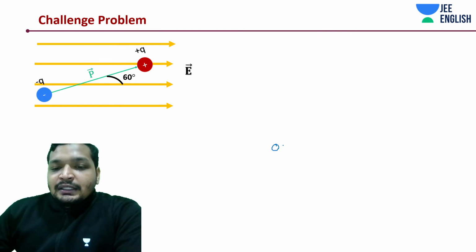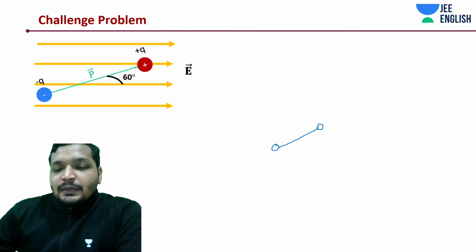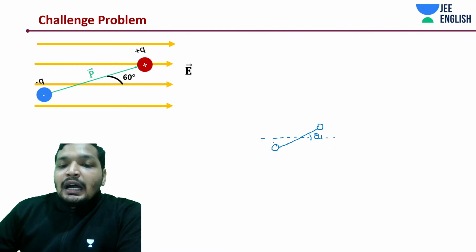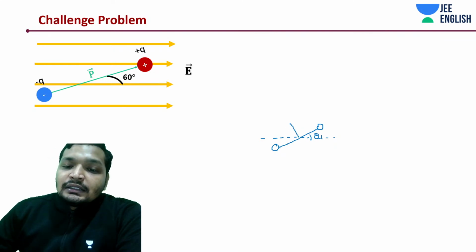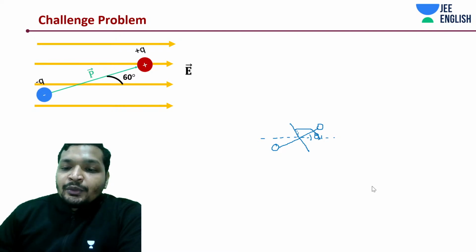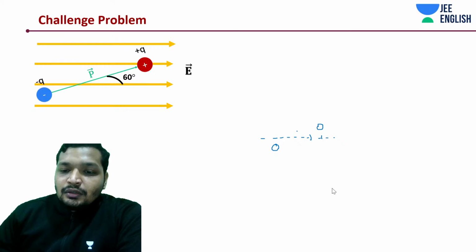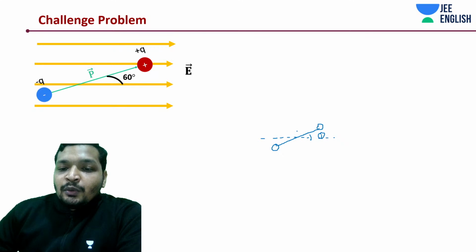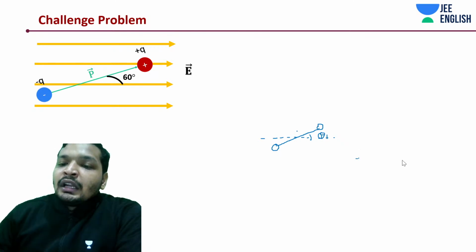You have a system like this at some angle theta 1, and then you have a system like this at some other angle.